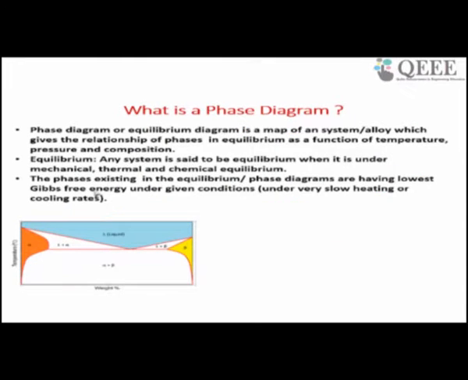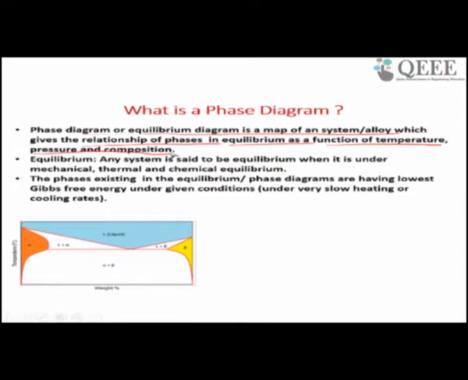Now with this background, we will come to phase diagrams. What is a phase diagram? A phase diagram, or equilibrium diagram, is a map of a system or alloy which gives the relationship between phases in equilibrium as a function of temperature, pressure and composition.